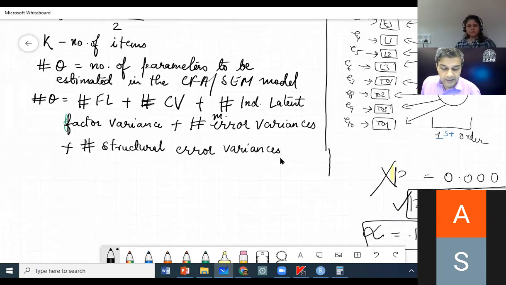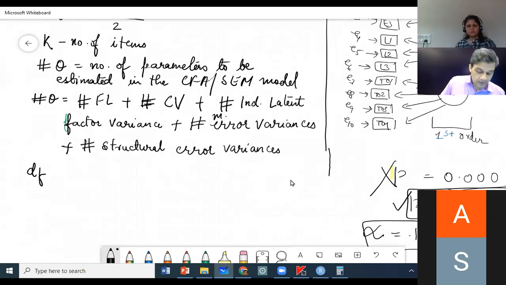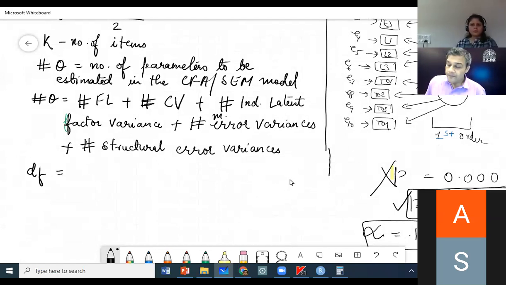Okay, so let us compute degree of freedom for this model that we have just run. What is K? Can anybody tell me what is K in this model? 10, the number of items.